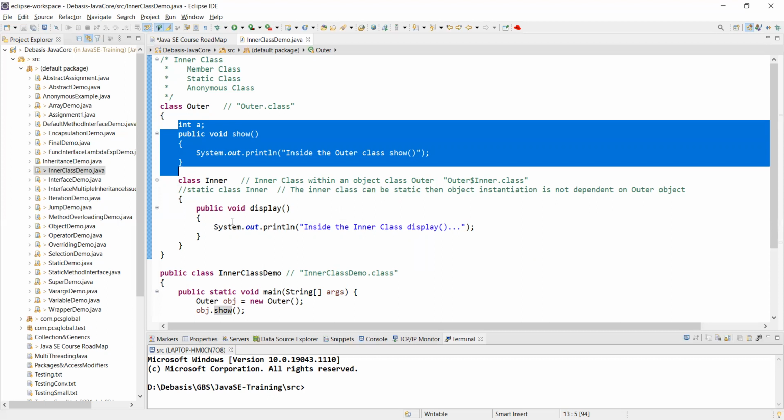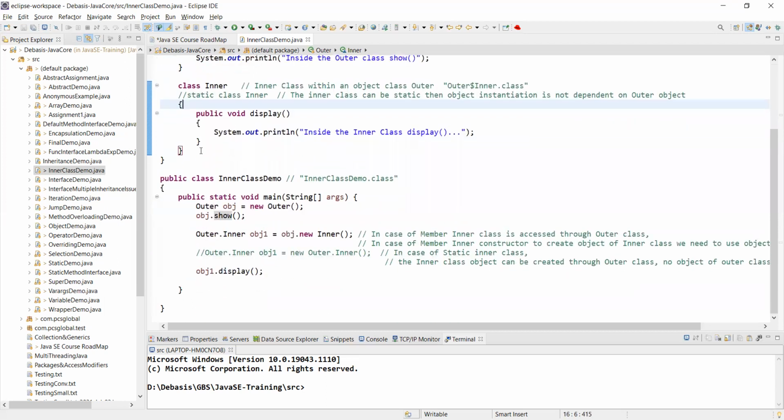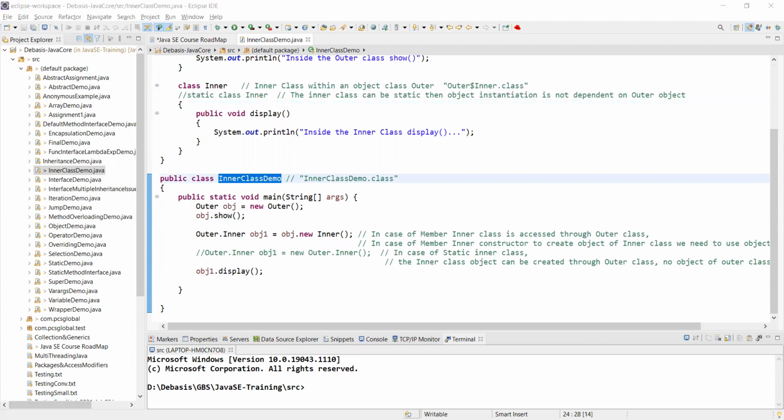Now, within this normal class, I have one method only. There are no instance variables of that inner class. Just one method, which is saying inside the inner class display. Now, I'm coming to this. When I was showing this, you must have also seen InnerClassDemo.class as well as .java. So this will be created during runtime, but in the same bin directory.